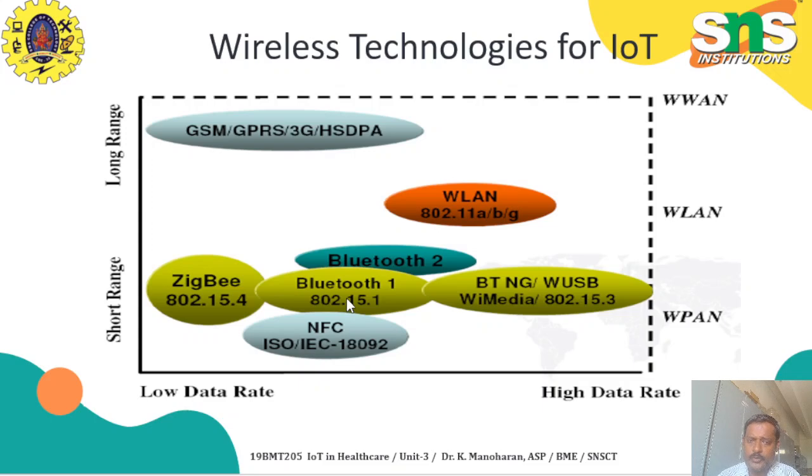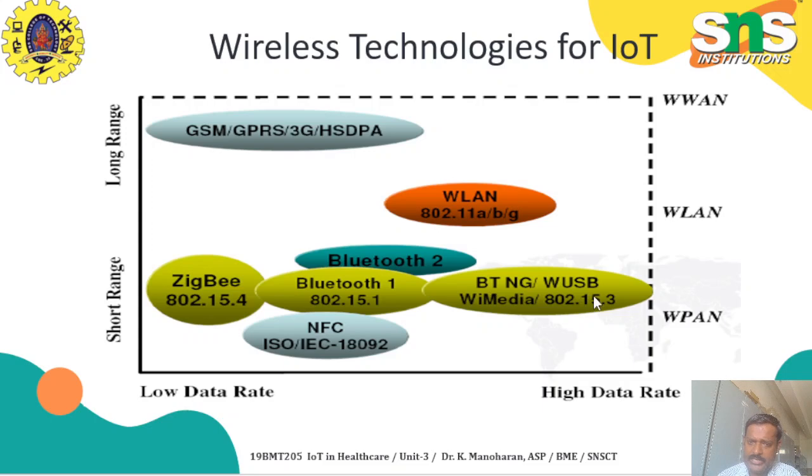If we go for Bluetooth, it is more improved. Bluetooth is 802.15.1. It has a little higher range and also a little higher data rate. Compared to the previous ones, this is the lowest range, but if you go for this, the range increases. If you go for a higher version of Bluetooth, such as Bluetooth 2, it increases both the data rate and the range of communication.